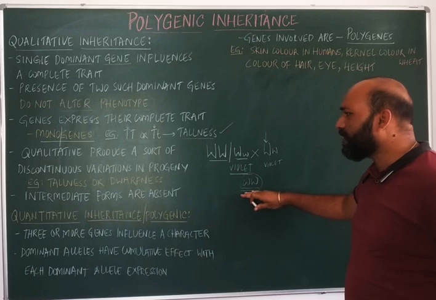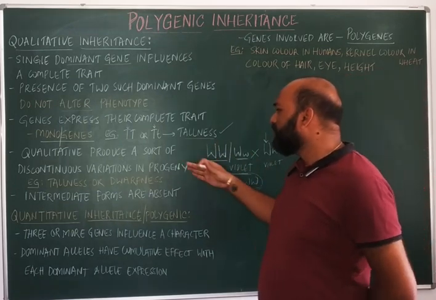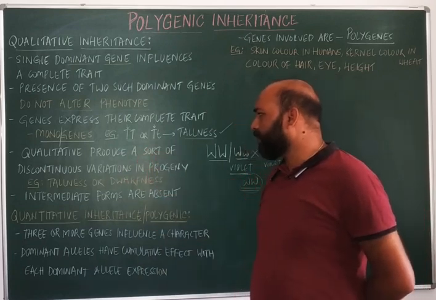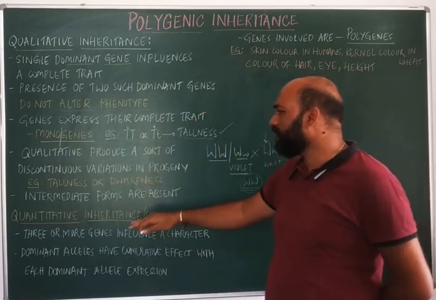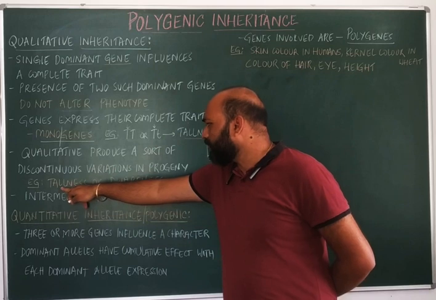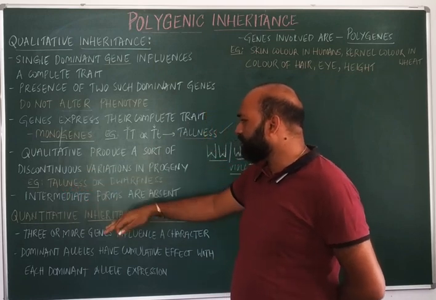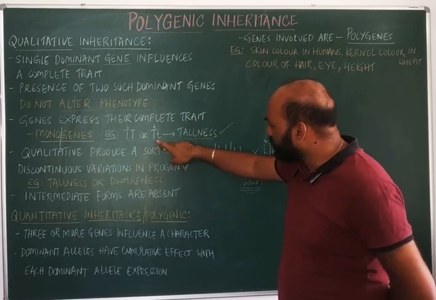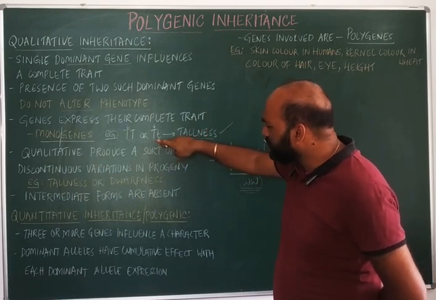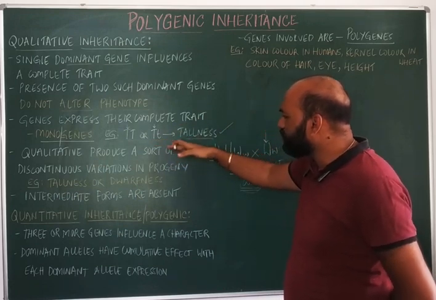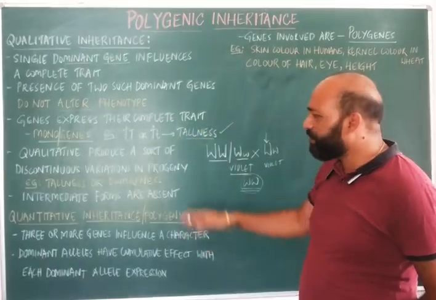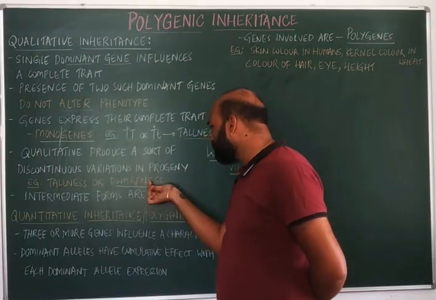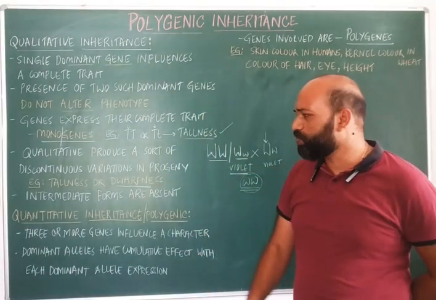So that will be the complete variation, which will be different from that of the violet flower. So that will be the third point. And next, here I have taken the height of the plant. When we cross the tall plant which is hybrid, which consists of one dominant allele, with another hybrid which has one dominant allele, then it will result in the formation of dwarf individuals.